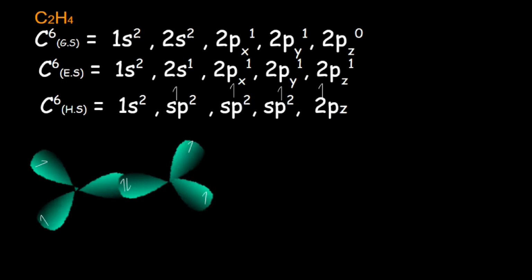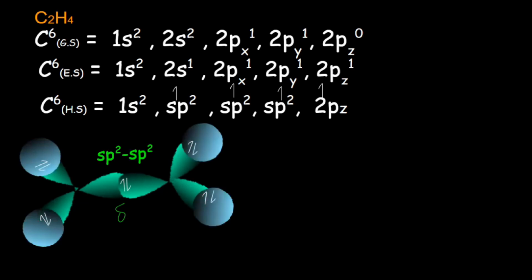Both carbons are joined with sp2 overlap, as there is head-to-head overlap, so this bond is sigma in nature. The remaining sp2 hybrid orbitals make a bond with the s orbital of 4 hydrogen atoms. This type of overlap is sp2-s overlap, and the bond is sigma in nature.